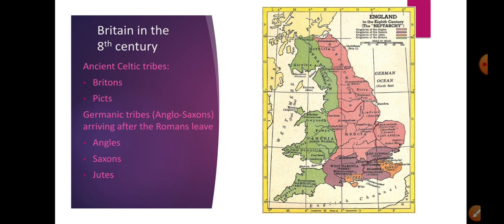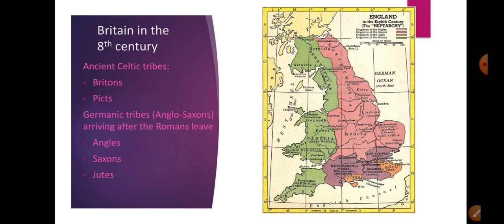All right, so from this map, we understand that Germanic people arrive to England between the 5th and the 7th century, after the Romans leave, of course, and they occupied pretty much most of the territory of the English, or the Britons, I should say.